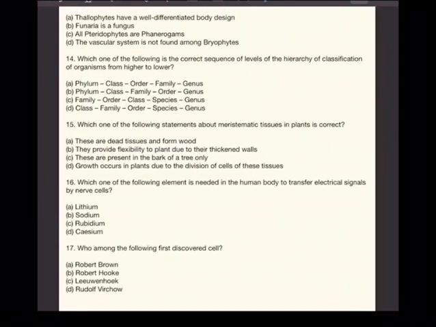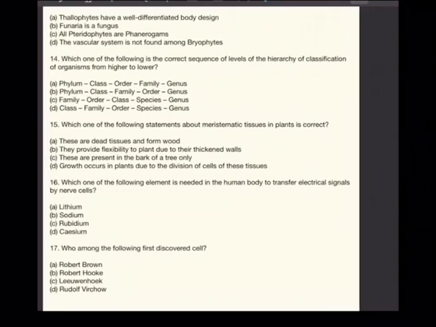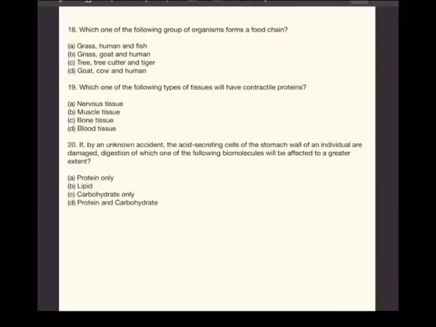And question 16. Let's go to 16. Which one of the following element is needed in the human body to transfer electrical signals by nerve cells? Naturally, lithium, luteum, all this will not be there. Sodium, you know, Na+. There is always in neurons, there is Na+. And that Na+ is responsible for electrical signals so that nerves get vibrations. Who among the following first discovered cell? Of course, all of you know, Robert Hooke.